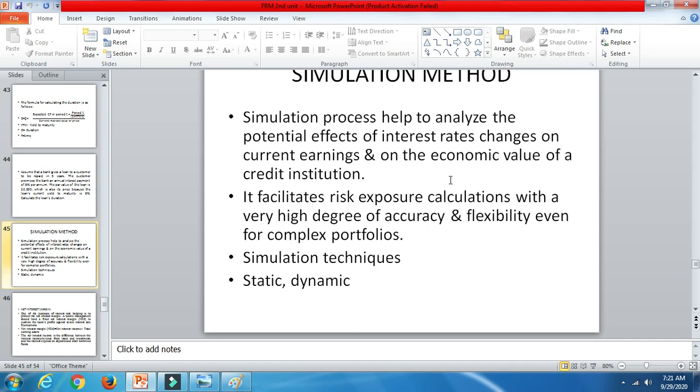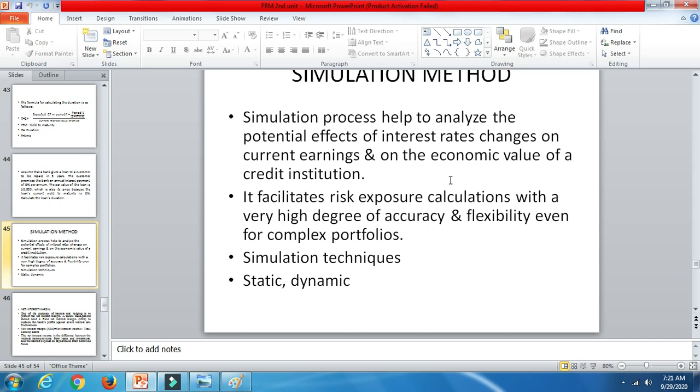Next are the simulation techniques. Under simulation techniques you have basically two: static simulation and dynamic simulation, as written in the slide in the PPT. In static simulation, on and off balance sheet items will be taken care of. The current period will be valued. On balance sheet items means the assets and liabilities of the company, which you are all familiar with.